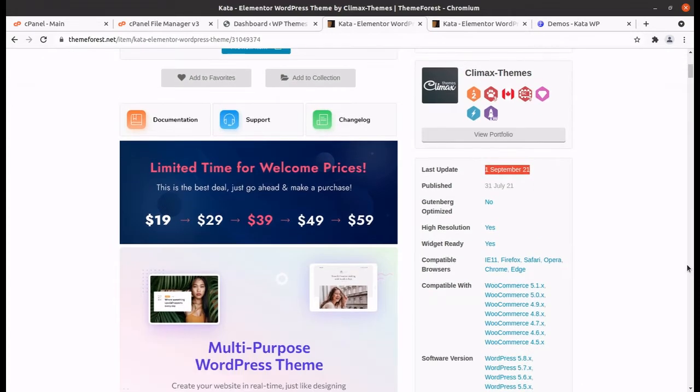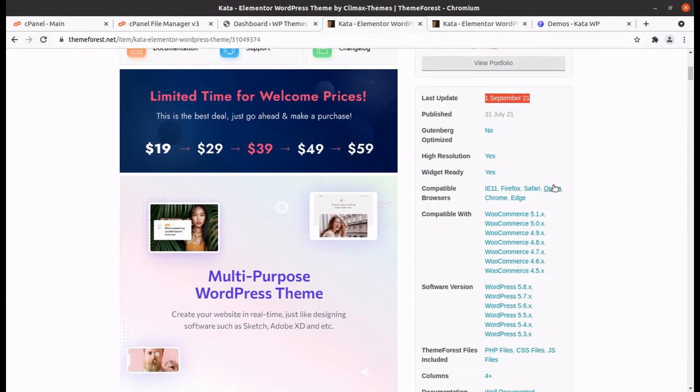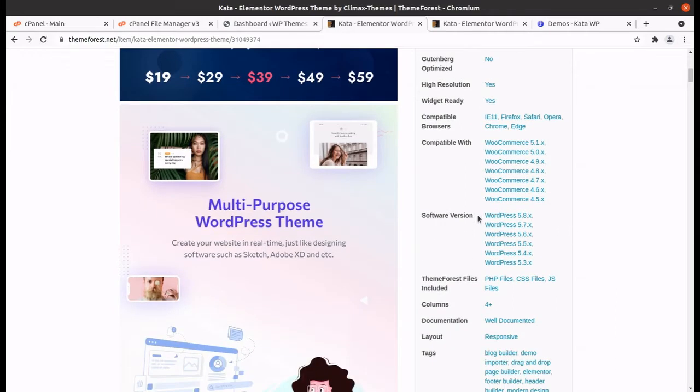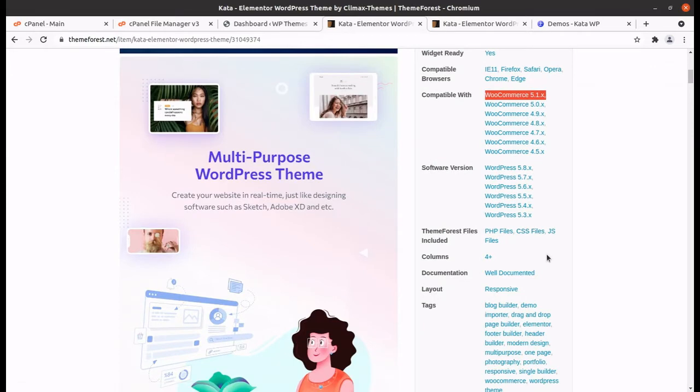So you can consider this theme as the most updated and latest release, because it is itself a new development and it has been made with Elementor, and it is compatible with the latest version of WooCommerce and the latest versions of WordPress, that is WordPress 5.8, WooCommerce 5.1 and 2x. So the latest version is already supported.